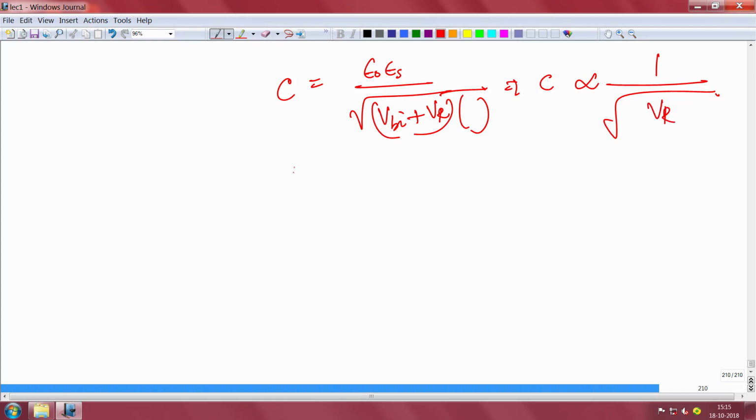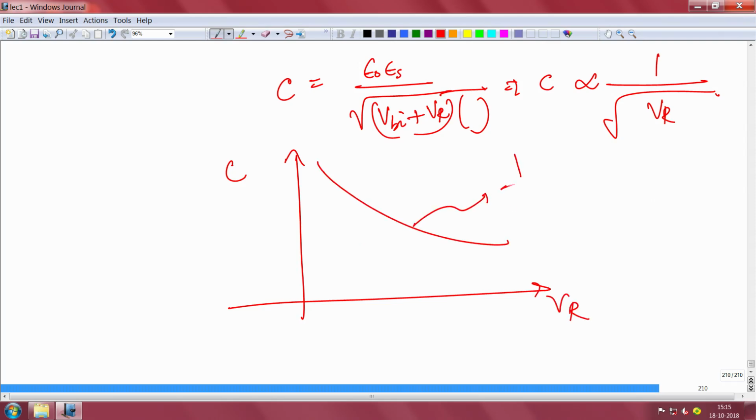So, if you are plotting the capacitance here and you are applying the VR, then this relation is basically 1 by square root of VR. The slope is negative, so it will go like that. If the VR keeps increasing, then the capacitance becomes lower and lower. That is what will happen.